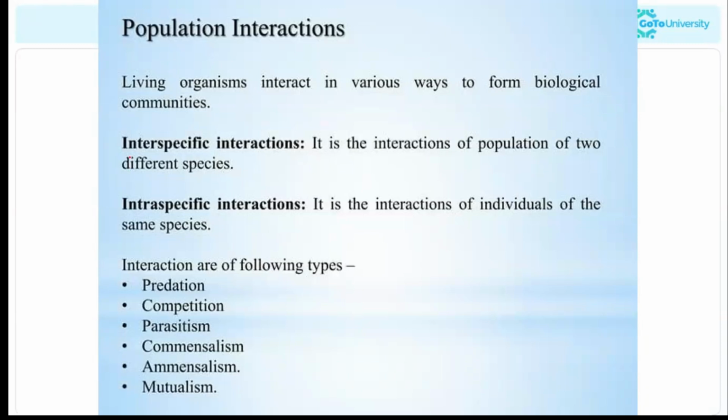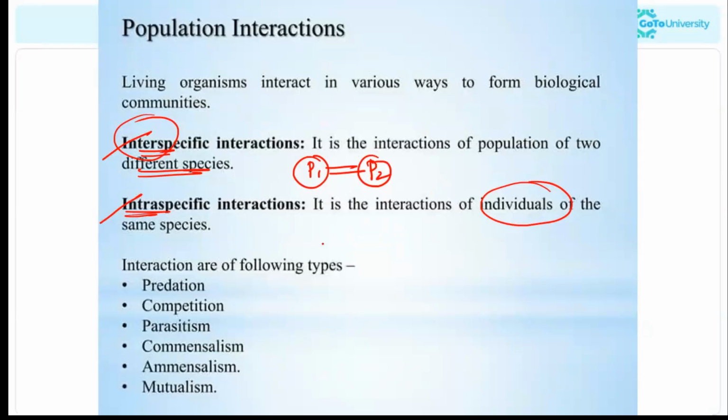So there are two types of interactions: interspecific interactions and intraspecific interactions. Interspecific interactions means the interaction of populations of two different species. Population 1 and population 2 interacting with each other. Now, intraspecific is the interaction of individuals of the same species. That means in a population, species 1 and species 2 are interacting with each other. Different types of interactions include predation, competition, parasitism, commensalism, amensalism, and mutualism.